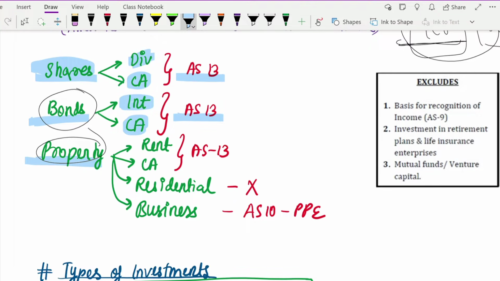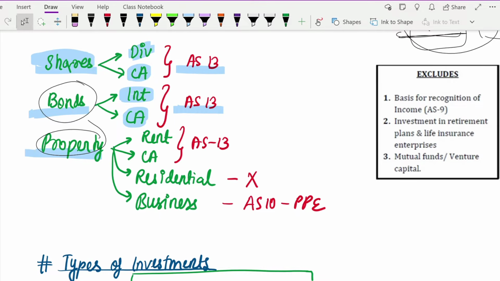Next, you have your property. Now here you have to see, if there is a property which you have given on rent and from that you get some money, such an asset will be classified as investment. So if you get rent from a property, that will come under AS13. If capital appreciation is happening on a property, that will also come under AS13. But what about a property which you have got for residential purpose? That means you are planning to go and live there. You have not got it for your business. It is just for residential purpose, and you are neither going to give it on rent nor anything.